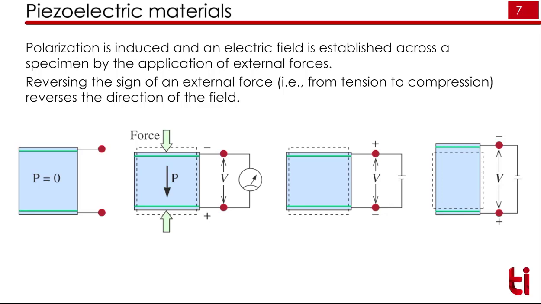Then the next type is the piezoelectric material. So as I said, if we apply force to the material, it will generate a charge, or if we apply an electric field to the material, it will change its dimension, or it will vibrate with that application of electric field. You might have done the ultrasonic flow detector experiment in the UES 012 lab. There we have used the piezoelectric crystal.